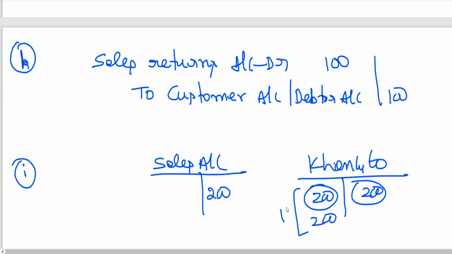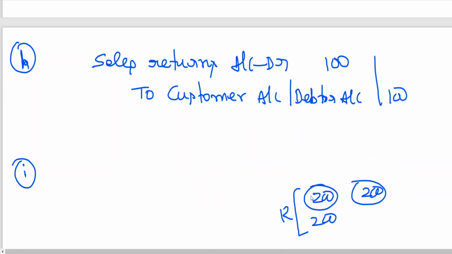Come on, by this time it's clear. Rectification, 400 rupees is to be debited to which account? Khan and Co. And you can't credit sales account. Sales account has already been credited. So therefore the entry will be Khan and Co account debtor to suspense. And 400 minus 200, net effect will be 200, which is equal to the credit side of sales account. So come on, tell me the entry here.